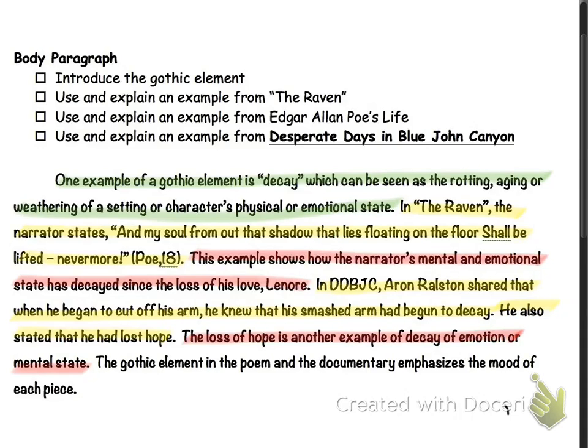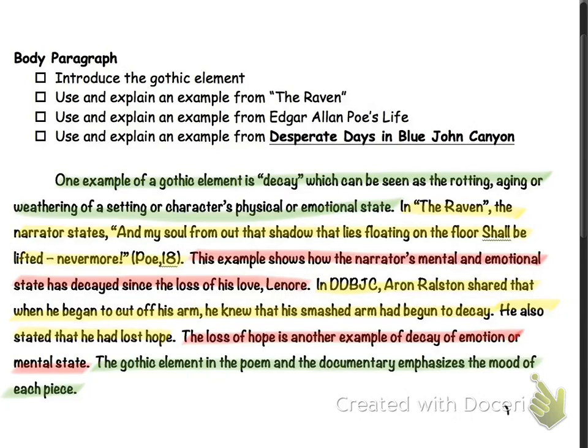Our final sentence ties the paragraph back together. The Gothic element in the poem and the documentary emphasize the mood of each piece. And so this shows how the Gothic element functions in this setting.